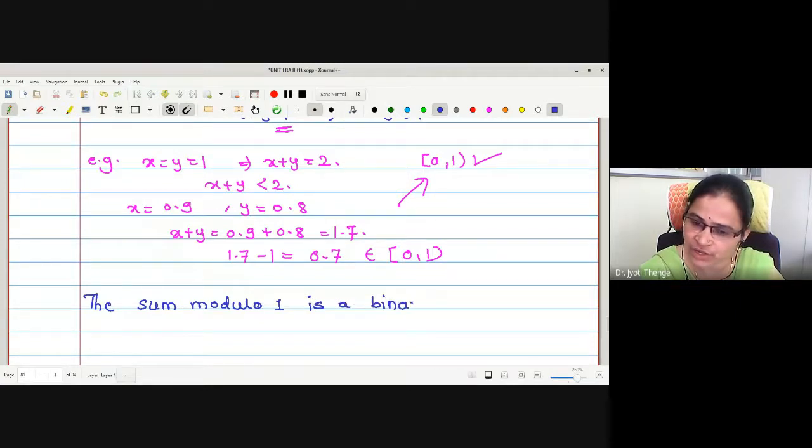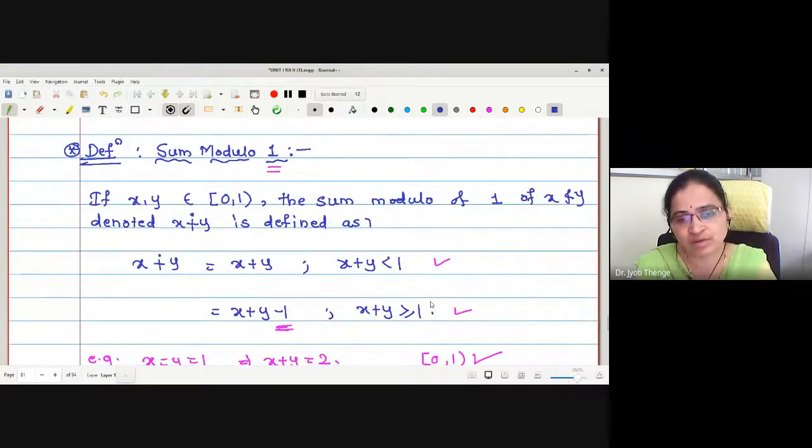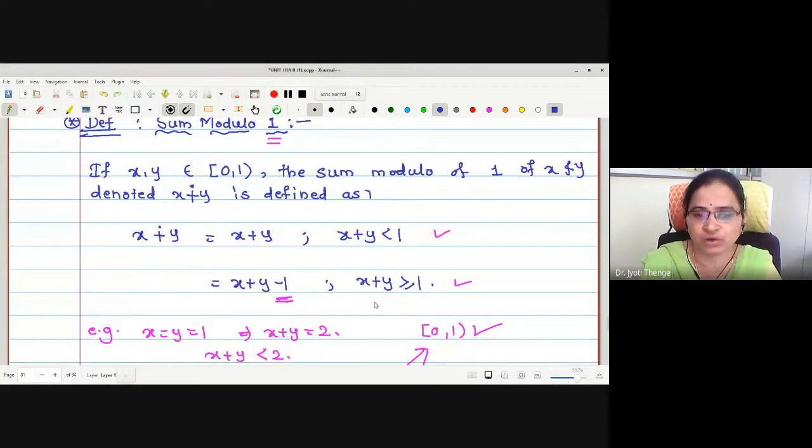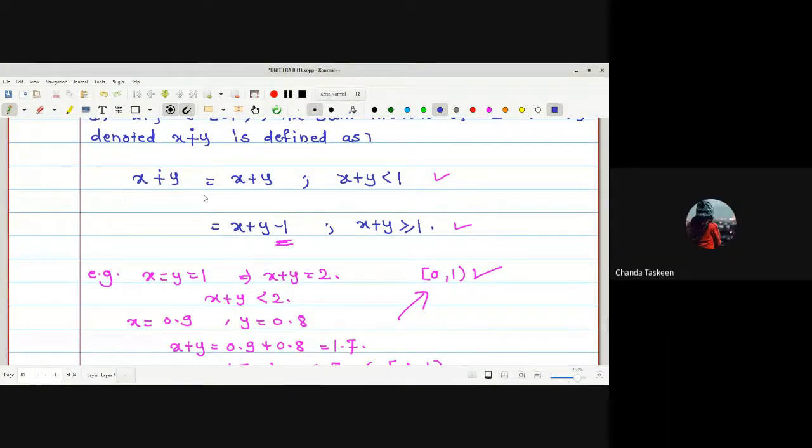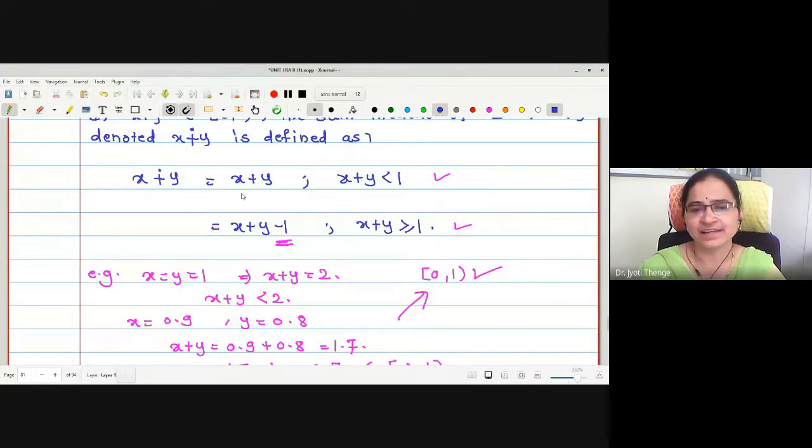Actually, the whole definition was written in order to make the sum a binary operation. Now my next question is whether this sum modulo 1 is commutative or not. What do you think? Yes, ma'am. If I write y plus x, yes, it is commutative. Why?